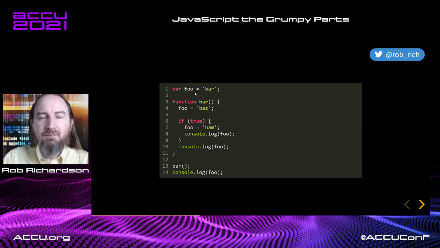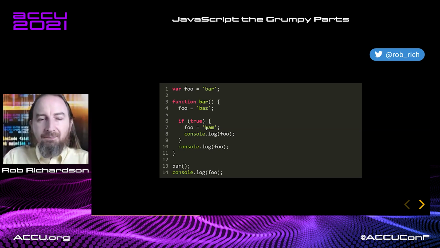Next, let's execute. We set the outer foo to bar. Then we run the bar method, and here we're looking for a foo variable. Is there a foo variable defined in our current scope in this function? There isn't. So let's walk up the scopes and see if we can find one. Well, we find this outer foo, and that's a variable defined as foo. So now we set it to baz. It was bar, now it's baz.